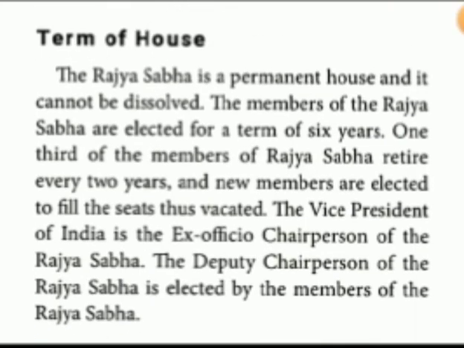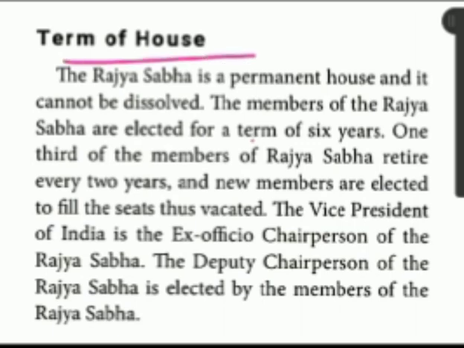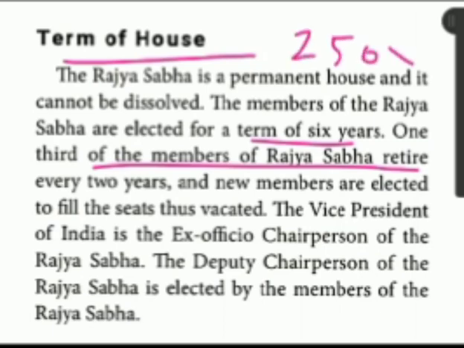The term of the house, children, is not the same. Lok Sabha is 5 years, is it? So here the term of office is 6 years. So 1/3 of the members of the Rajya Sabha retire every 2 years. Just before I told, 250 members, so 1/3 of the members retire every 2 years, and new members are elected to fill the seats thus vacated.